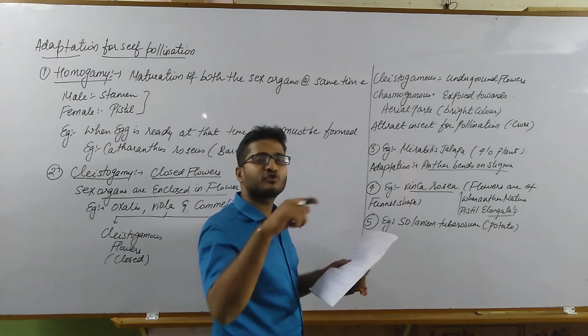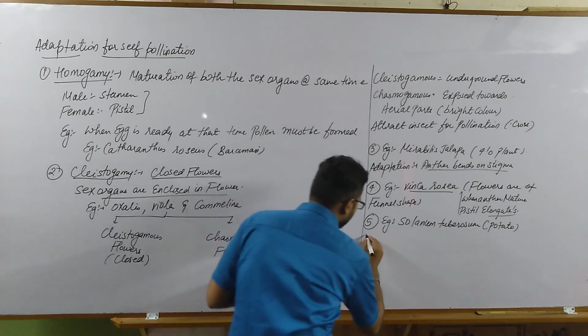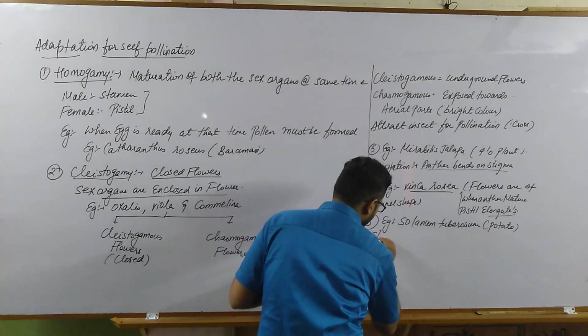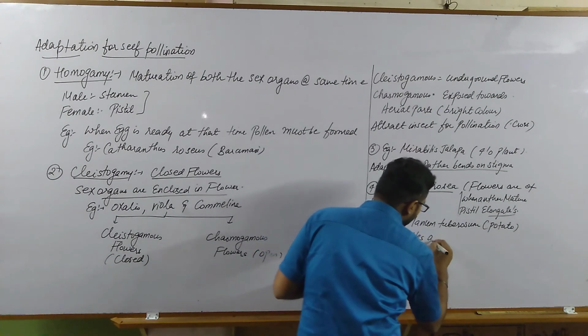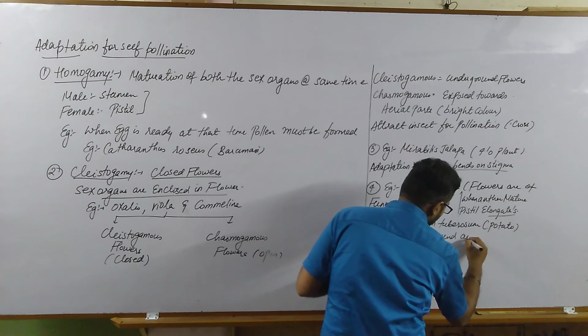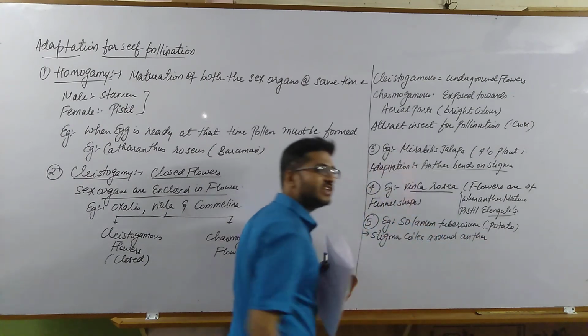The adaptation seen in potato is that the stigma coils around the anther.